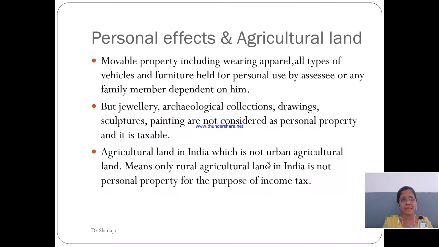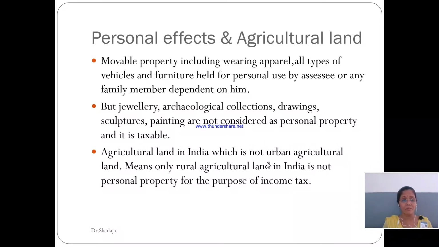Okay, now let us understand the meaning of personal effect and agricultural land. Movable property including wearing apparel, jewelry, all types of vehicles, and furniture held for personal use by an assessee. You have your own jewelry to wear, you own your vehicle, even the family members of yours own certain vehicles, and the furniture at home will not be considered as a capital asset. It would be considered as a personal effect.